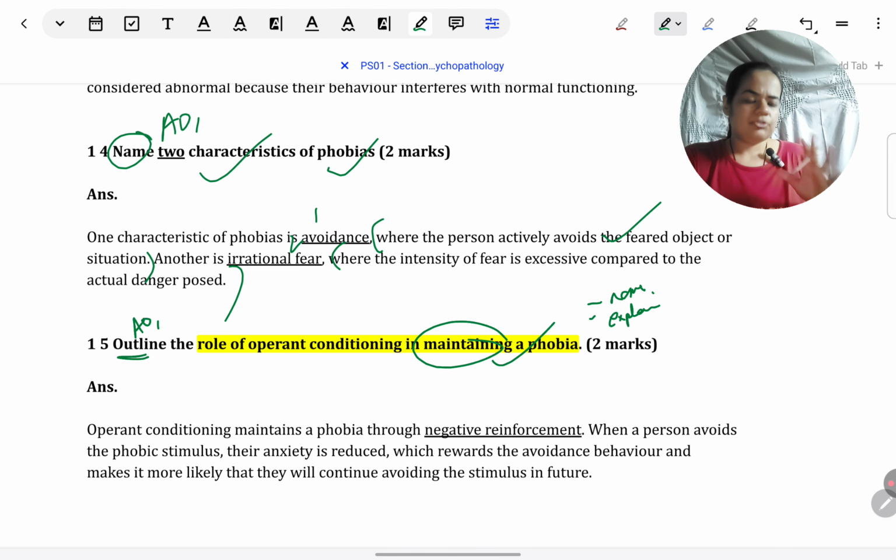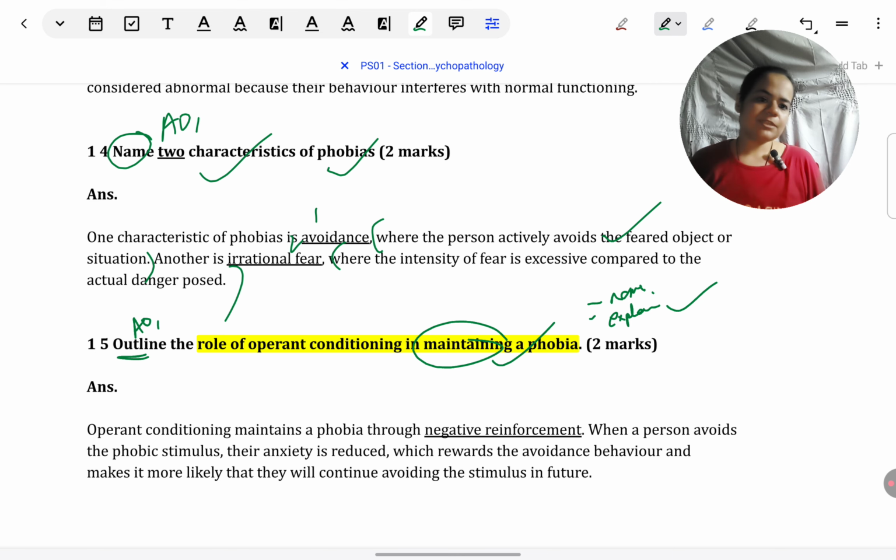so you don't need to give any sort of strength or weakness, and there's nothing to apply it to. There's no situation given. Whenever I say that you need to explain a point, many students will ask me, can we give an example to explain? Of course, that is always there. You can always give some example to explain, either maybe from a real study that you have learned about, say, the little Albert study, or you can also give a general example. Supposing someone has a phobia of snakes, and so they never go near wild areas. That is how they maintain the phobia, through negative reinforcement. Examples are perfectly fine. Just make sure through the example you explain.